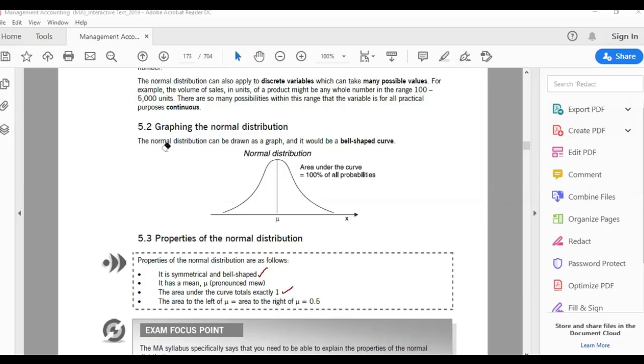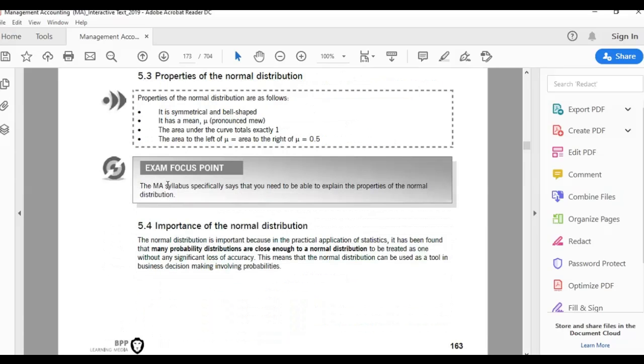And the last one, we say that the area to the left of mu is equal to the area to the right of mu. Like the area to the left and to the right are equal. It is 50% here and 50% here, which means 50% of items on the left, 50% of items on the right. So these are some common properties of your normal distribution. The management accounting syllabus specifically says that you need to be able to explain the properties of the normal distribution. So just remember them. Not very difficult. I'm sure you already understand.